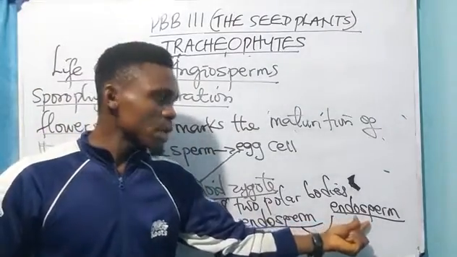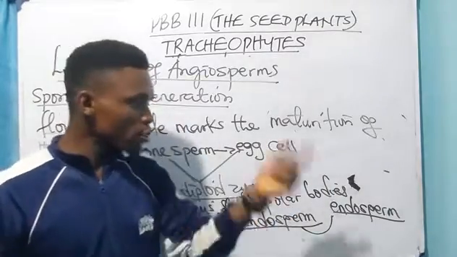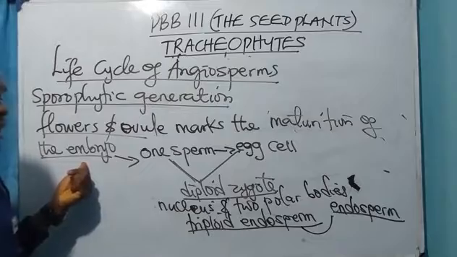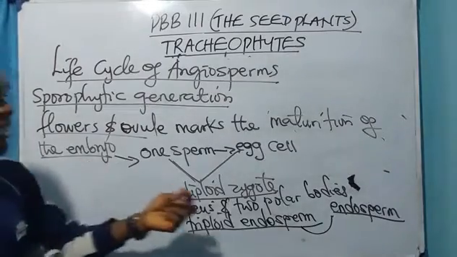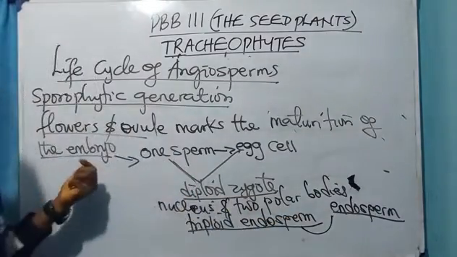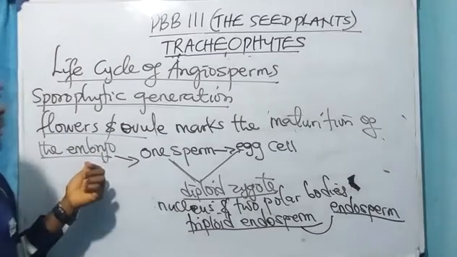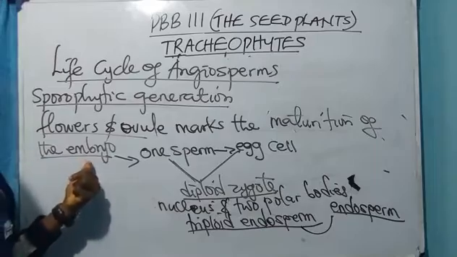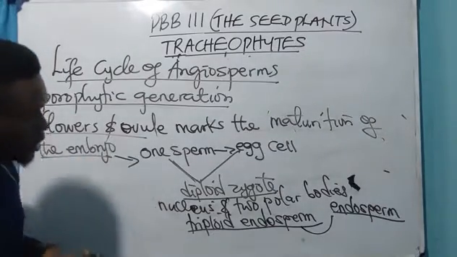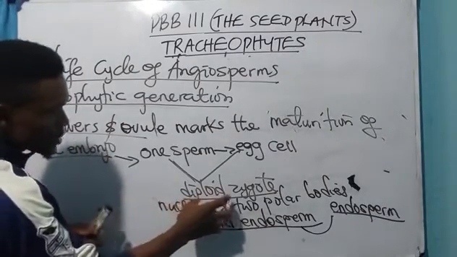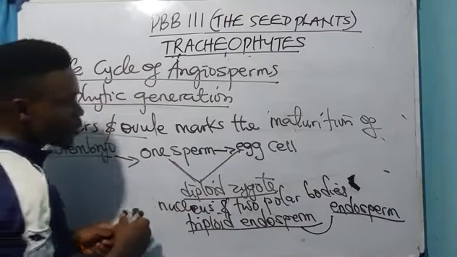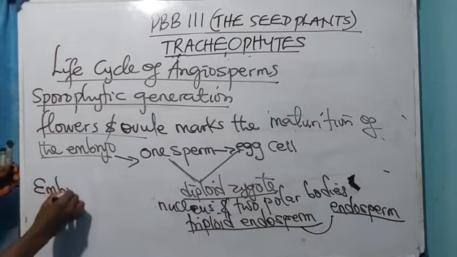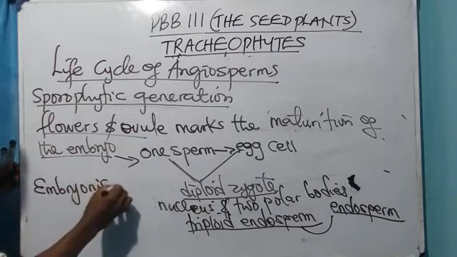It is this endosperm that would now nourish what? The embryo. I told you that in angiosperms, it is the endosperm that nourishes the embryo. But in gymnosperms, it is the female gametophyte stage that nourishes the embryo. Take note of that. Now, this diploid zygote produced will develop to produce what is called the embryonic structure.